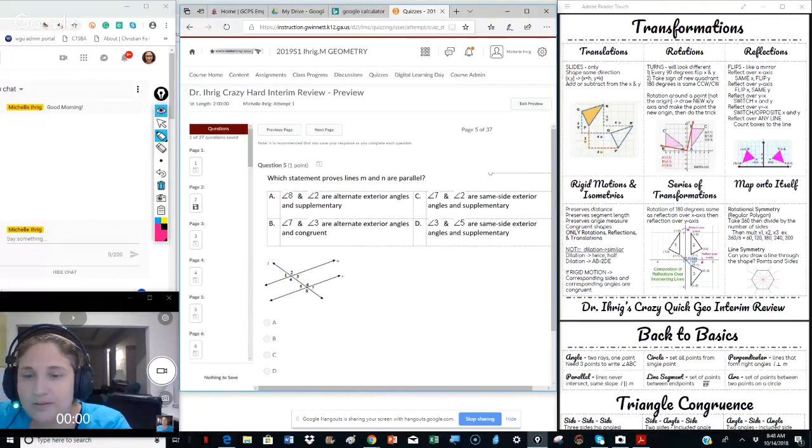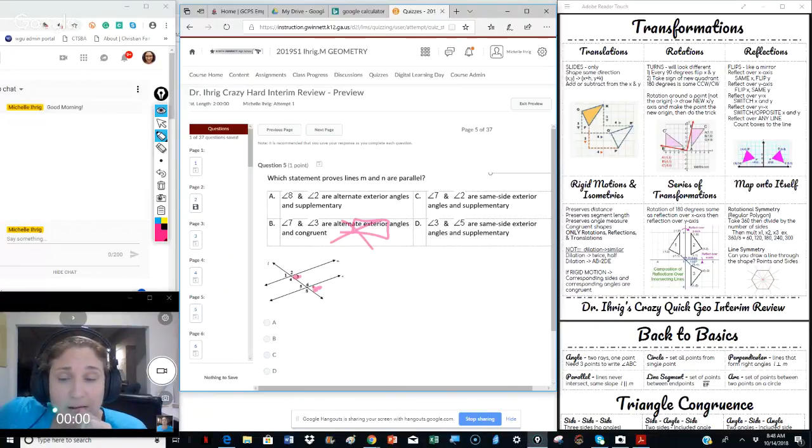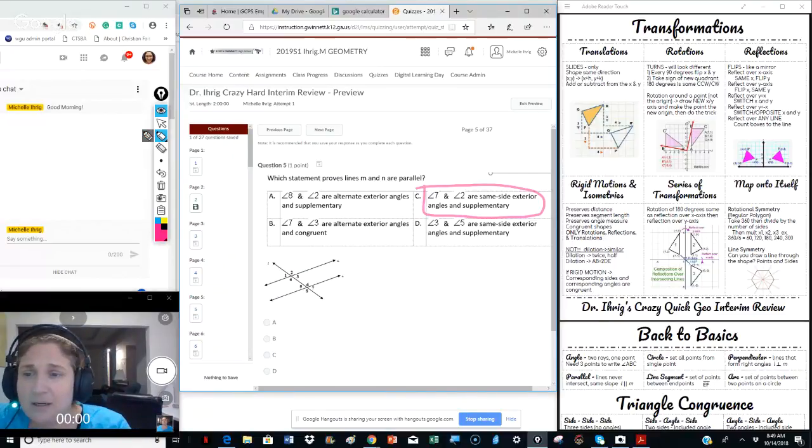Let's look at real quick the other ones. 7 is right here. 3 is right here. Those are corresponding angles, but they called them alternate exterior, which is why that's wrong. 3 and 5 are alternate interior, and they call them same side exterior. So that is wrong. So the official answer is that angle 7 and angle 2 are same side exterior and supplementary. Next.